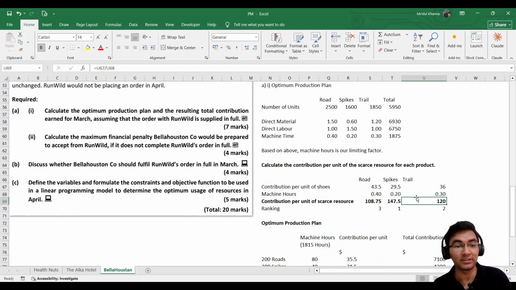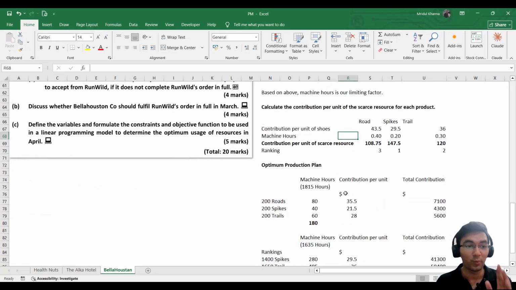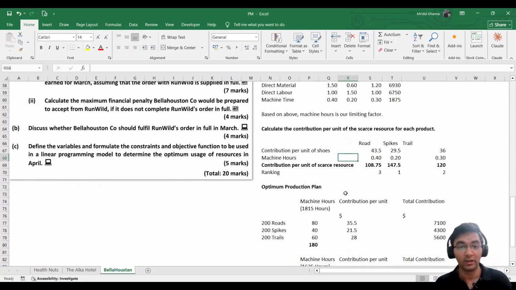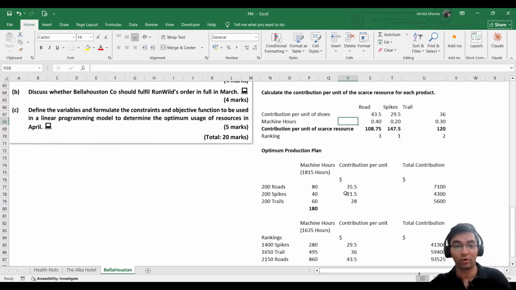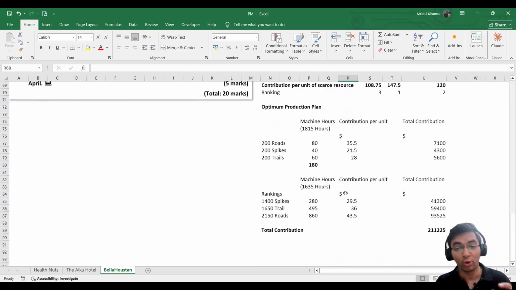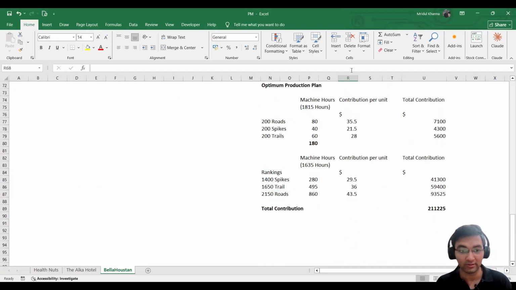Because if the penalty would be more than that, then it would be necessary for us to fulfill the Run Wild's order first, to prioritize the Run Wild's order. So the maximum financial penalty that we are ready to pay to Run Wild would be that extra contribution, so that we do not incur any extra loss.